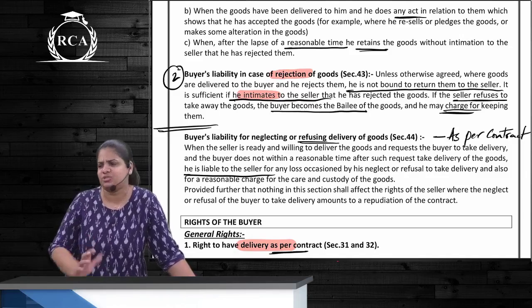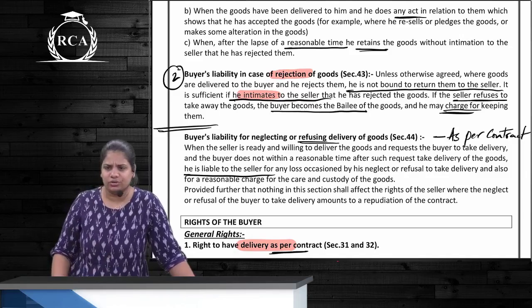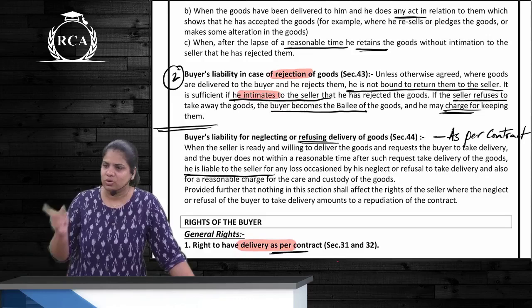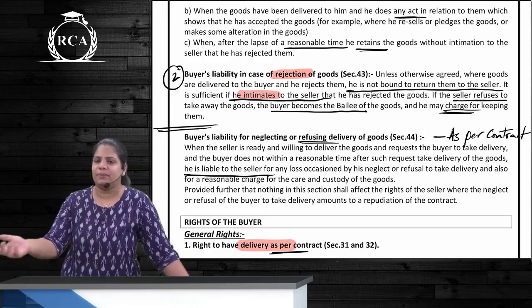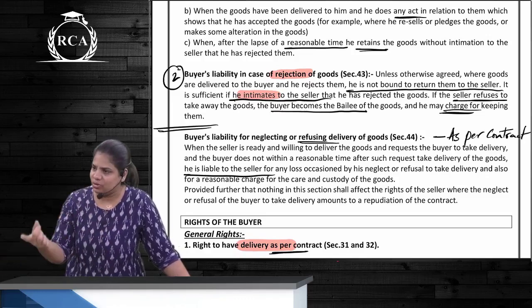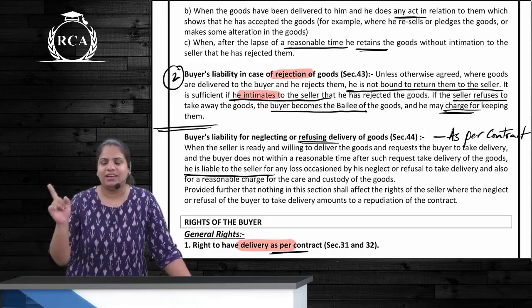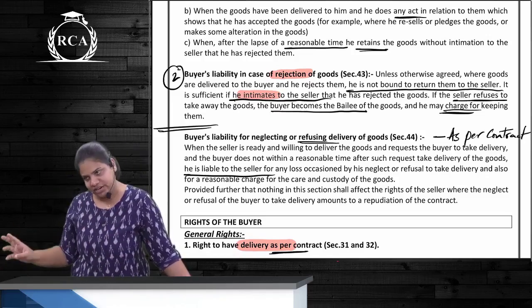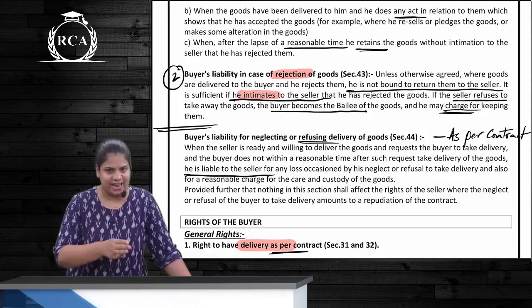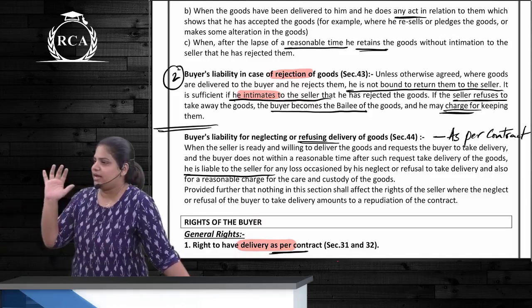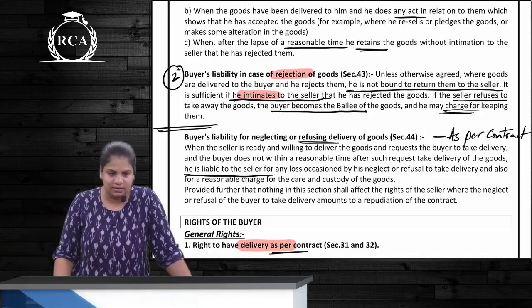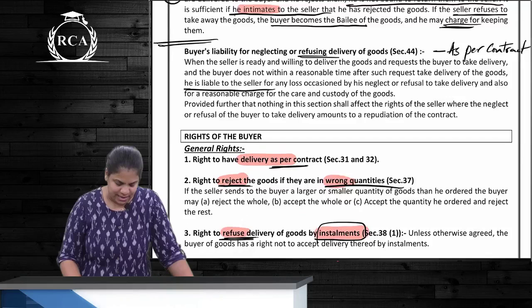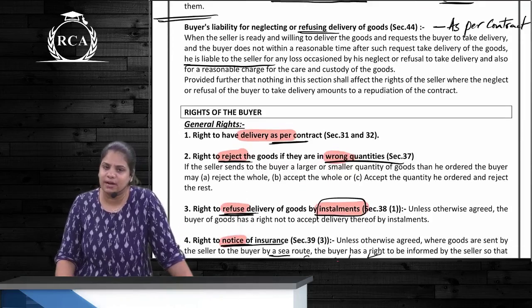There is a breach by the buyer. Yes or no? Clear? Simple, right? So when goods are sent to the other person, delivery हुआ है but acceptance नहीं हुआ है, he can either accept it or he can reject it. He will accept it in these three cases. If he is rejecting it, he only has to intimate the seller. Simple.